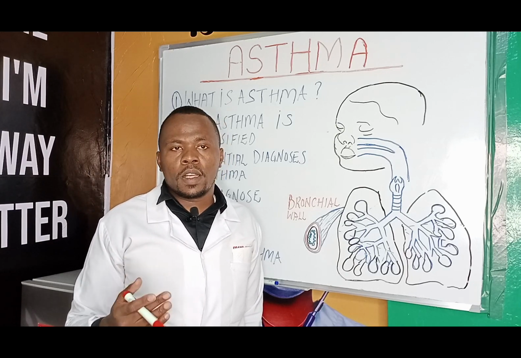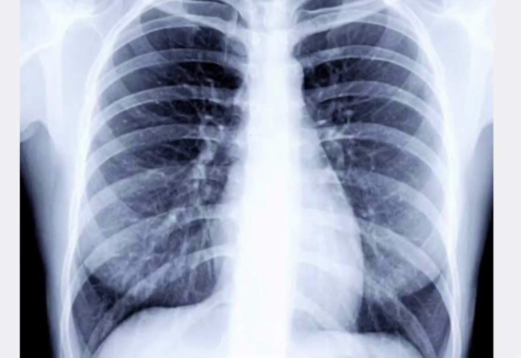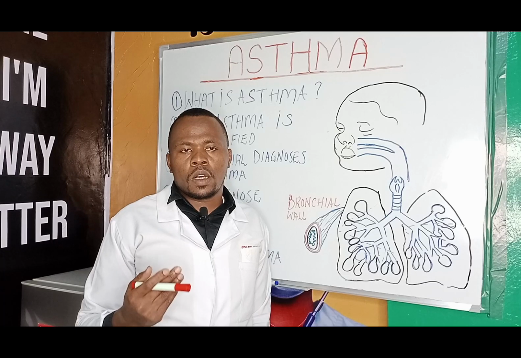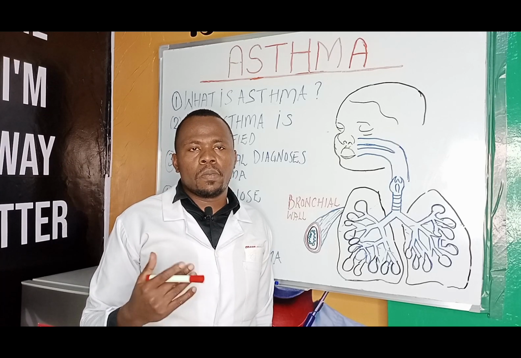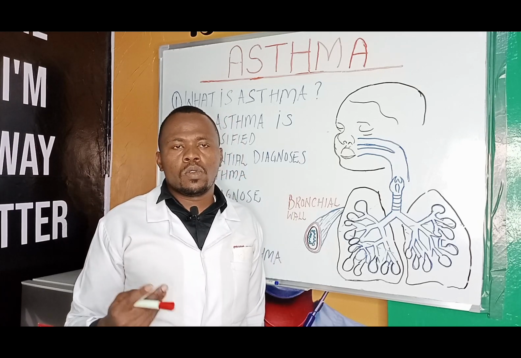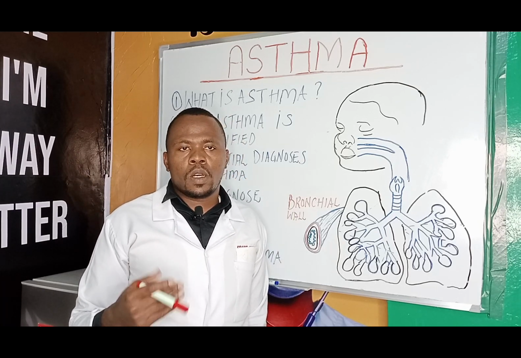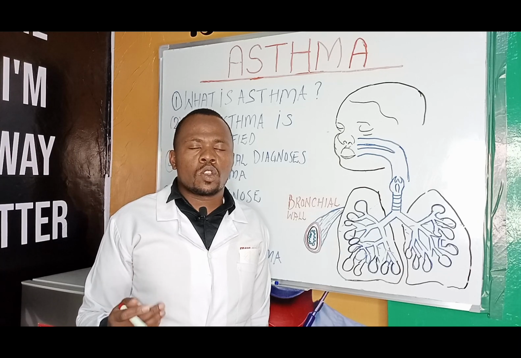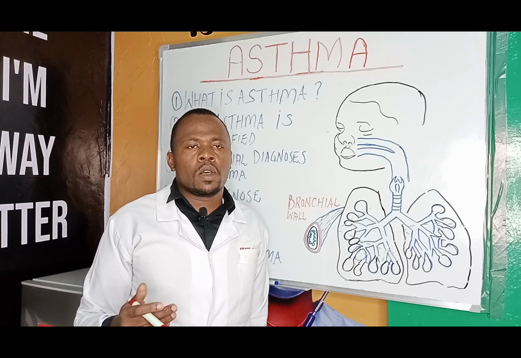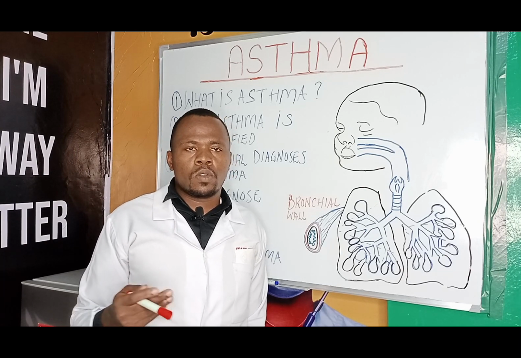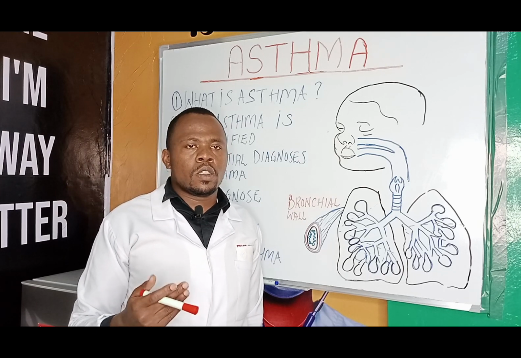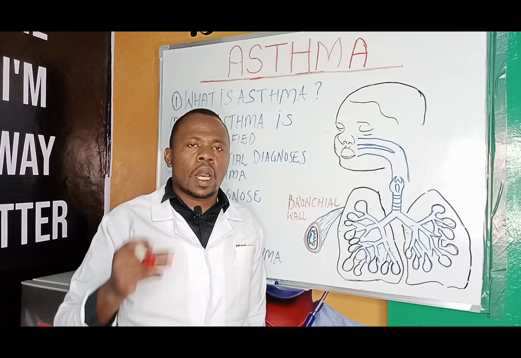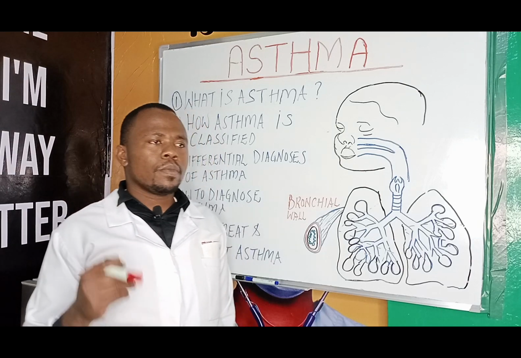Other tests, we have an X-ray. An X-ray is used to evaluate your chest and your lungs. And also we have a sputum test. Your doctor may also request you to do a sputum test. Sputum will be checked under a microscope to check the white blood cells. These white blood cells include eosinophils. The eosinophils are the white blood cells that are involved in asthma.